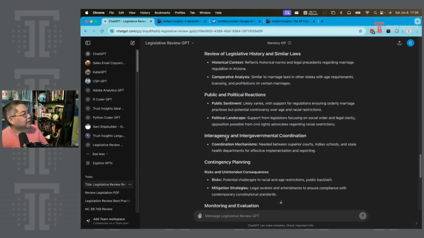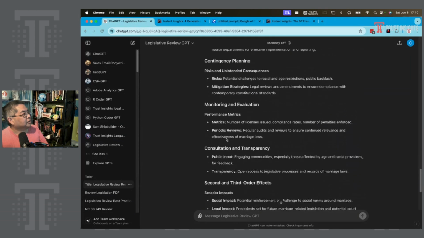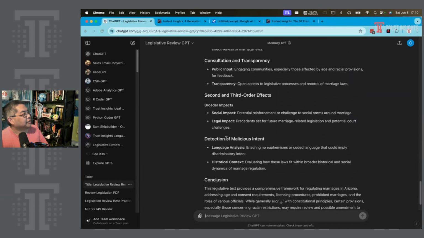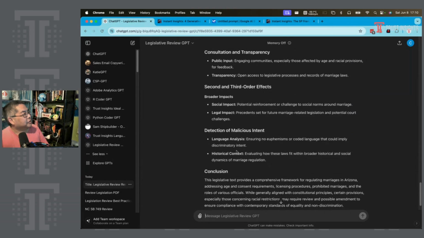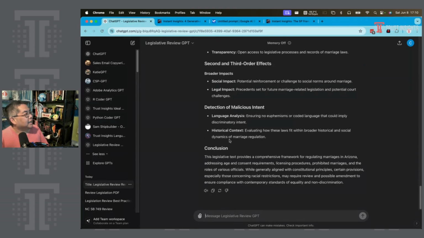public reactions likely vary, contingency planning, monitoring, evaluation, consultation, second and third order effects. This legislation provides a comprehensive framework for regulating marriages in Arizona. While generally aligned with constitutional principles, certain provisions, especially those concerning racial restrictions, may require review and possible amendment to ensure compliance with contemporary standards of equality and non-discrimination. I would vote this a fail.